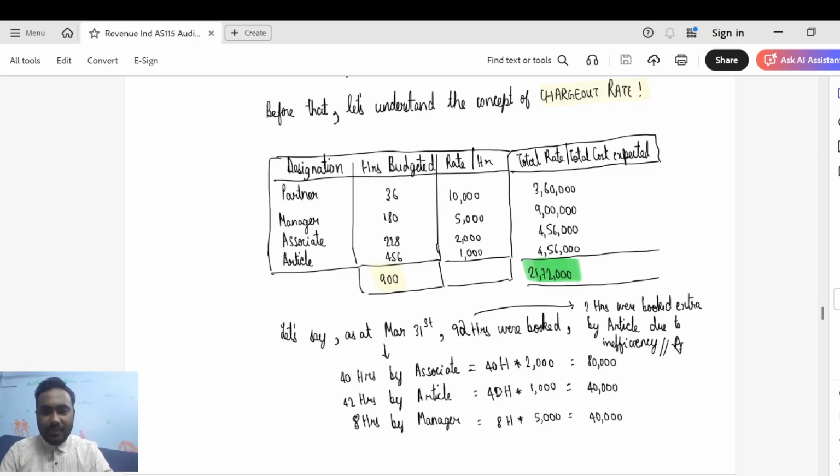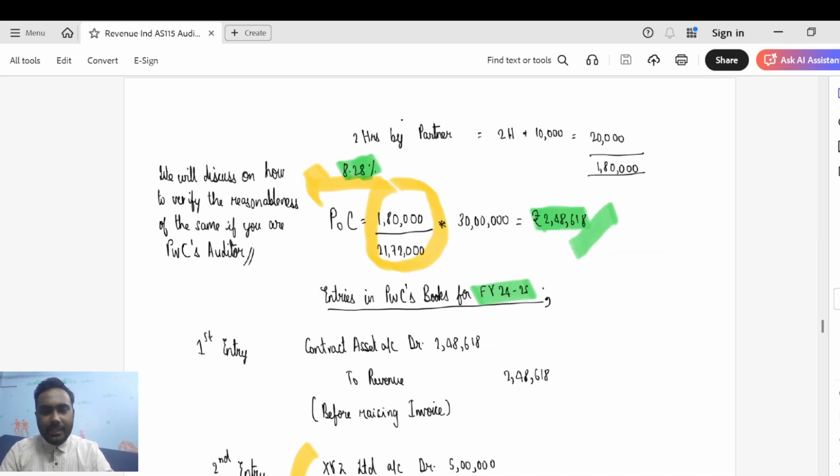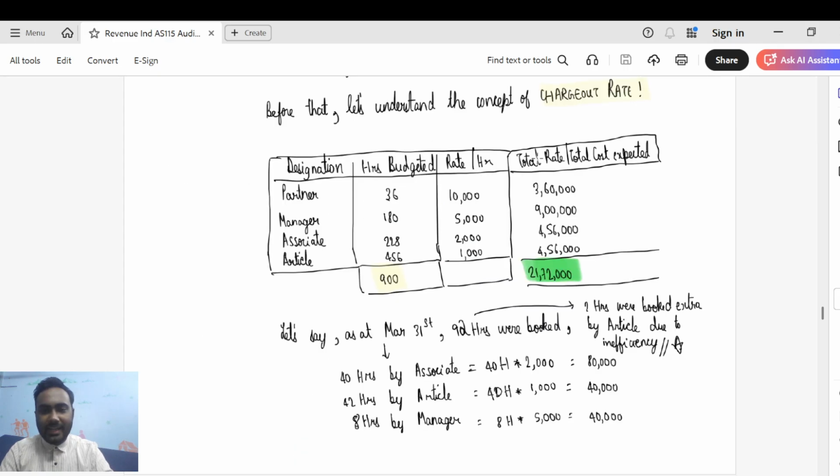So when we arrive at the total cost incurred as at March 31, it would be as follows. For the associate, it would be 40 hours into 2,000 rupees, 80,000, and for the article, it would be 40 hours into 1,000 rupees, 40,000, and for the manager, it would be 8 hours into rupees 5,000, 40,000, and for the partner, as we saw, it would be 2 hours into 10,000, 20,000. So if we put all of these together, we get a cost incurred till March 31 to be 1,80,000.